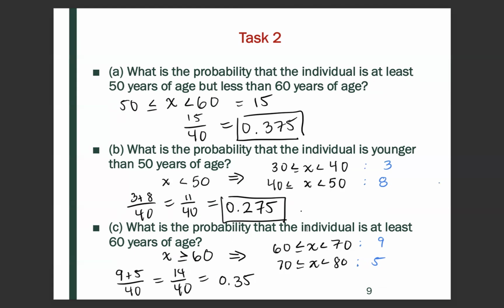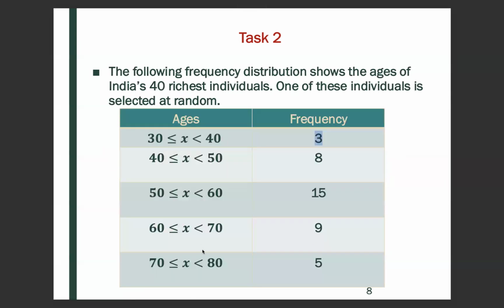What is the probability that the individual is at least 60 years of age? So that means that it would be greater than or equal to 60. So we can look at this table, and so there's these two rows that correspond to an individual being at least 60, or in other words, 60 years or older.